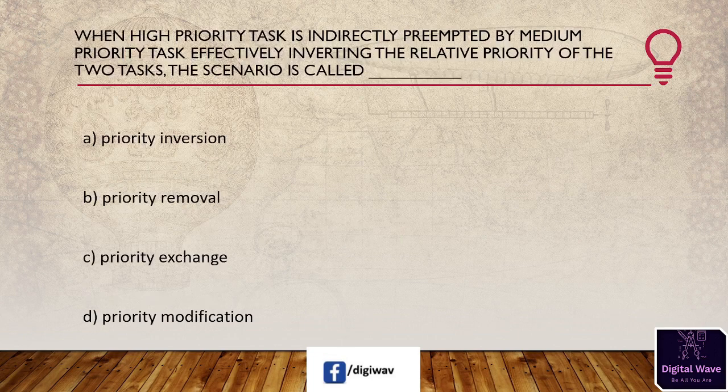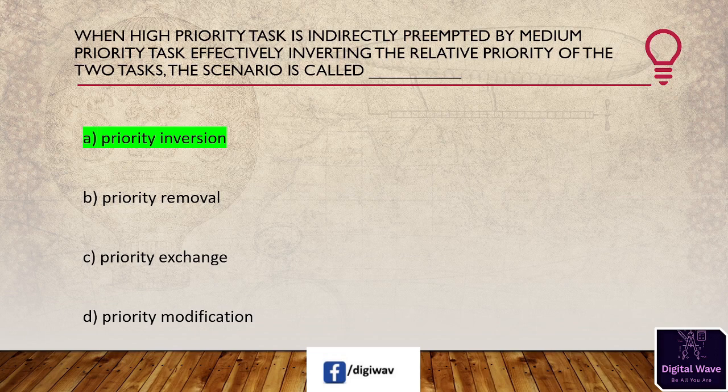Next question is, when a high priority task is indirectly preempted by the medium priority task, effectively inverting the relative priority of the two tasks, the scenario is called priority inversion, priority removal, priority exchange, or priority modification. So the right answer will be A, priority inversion. When a high priority task is indirectly preempted by a medium priority task, effectively inverting the relative priority of the two tasks, the scenario is called priority inversion.